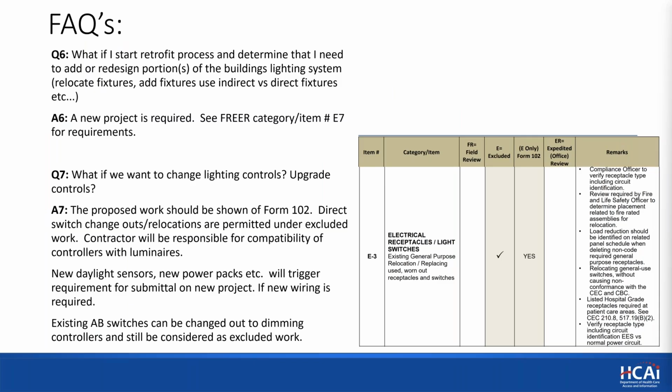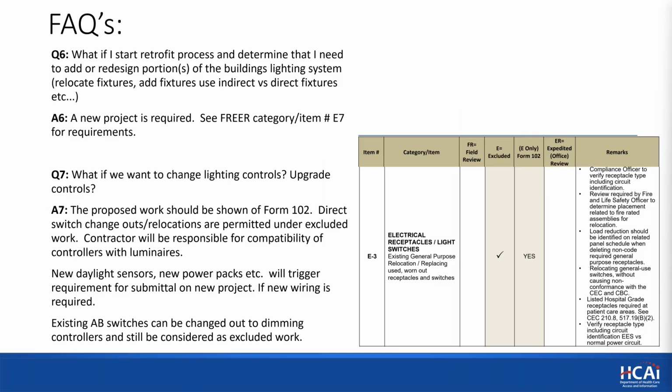This one comes up a lot. Question number 7, what if we want to change out the lighting controls? Upgrade controls. Typically, this is where the owner is going to get the most energy efficient system at the end of the day. This work should be identified in Form 102. New daylight sensors and power packs will trigger a requirement for submittal of a new project.